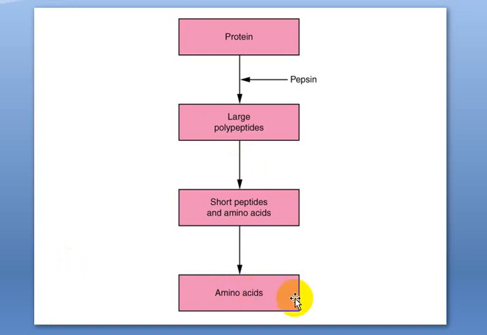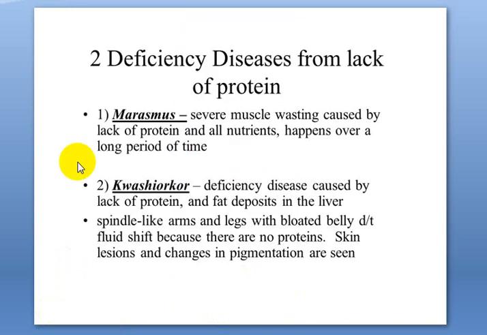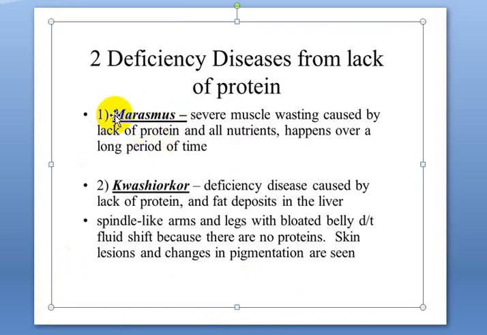Once the amino acid is produced, it will be taken by the blood vessels and taken to the targeted organs. And the most important deficiency is marasmus. So this is the important deficiency, marasmus, then Kwashiorkor, and these two conditions are due to the deficiency of protein.